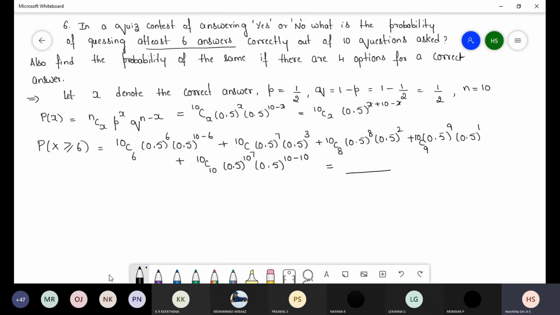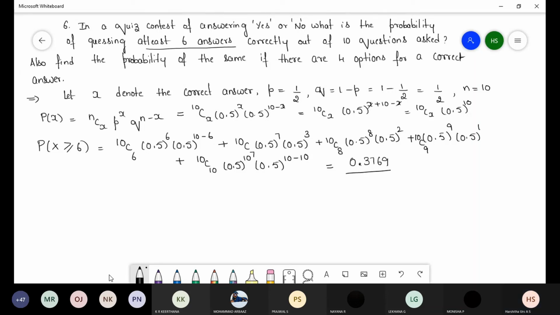So here you can write 10Cx, 0.5 whole power 10 as a common, then start giving the values for x. In both methods you will get the same answer, 0.3769. This is for the first one.